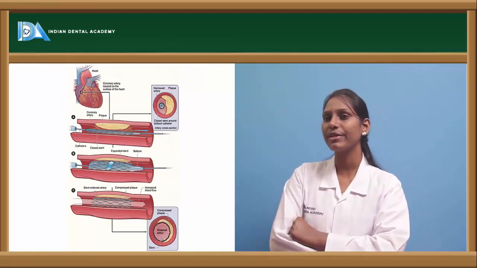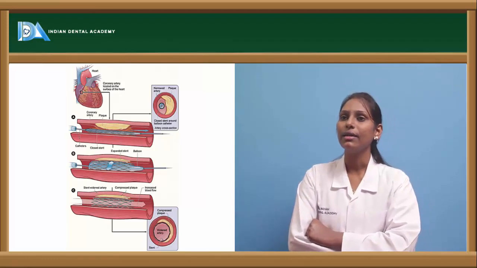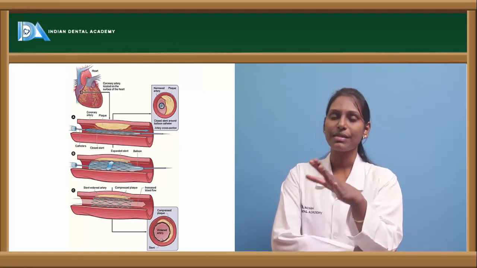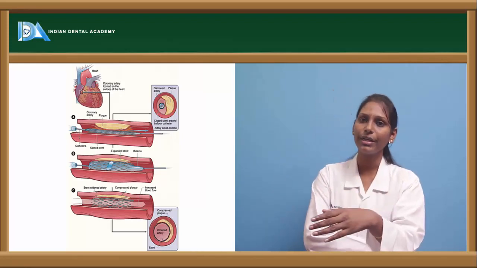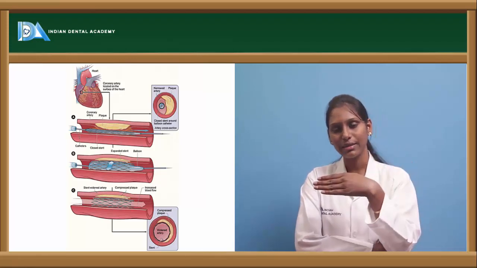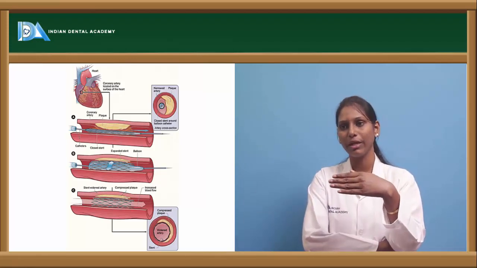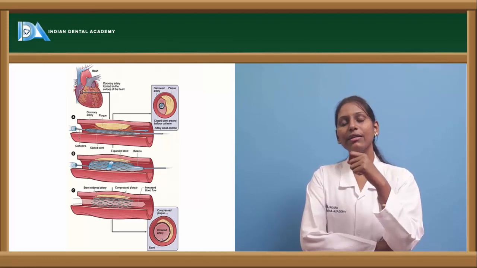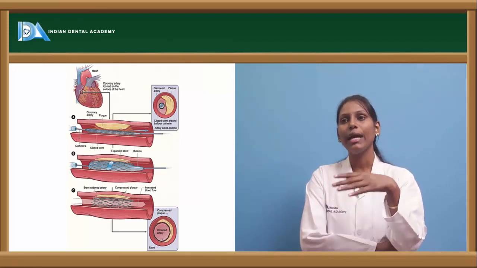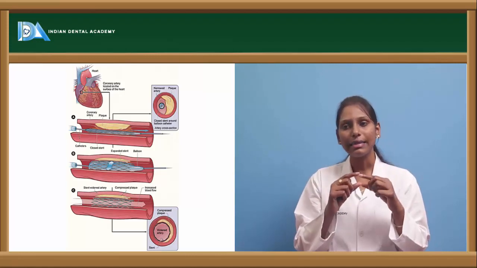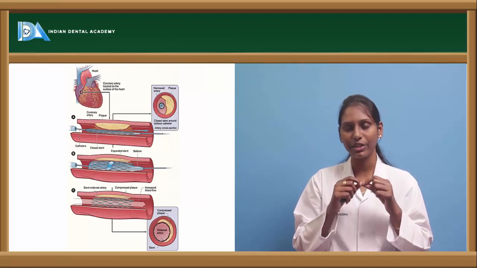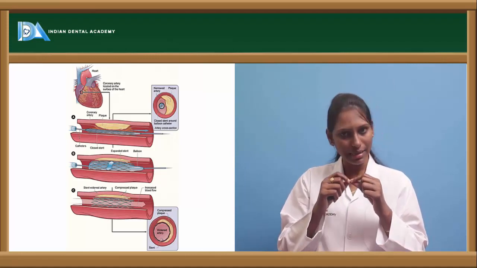For example, in this picture we can see the coronary artery, and we can see a plug which is present. In doing coronary angioplasty, we insert a stent. We take a catheter inside, with a stent or balloon on it. After going inside, the stent is expanded or the balloon is inflated there. By doing this, the narrowed artery will be enlarged, the compressed artery where the narrowing of the lumen has happened.